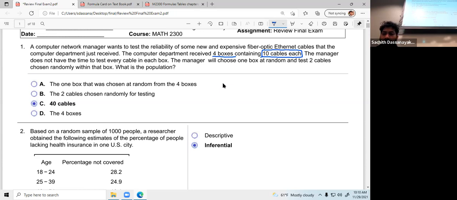So what they ask, manager will just box one box at random, at least and test 2 cables chosen random within box. What is the population? So population is 4 times 10, because they ask the population. You don't have to worry about the population or sample. We have only the population in this question. We just consider 4 boxes, each contain 10 cables.